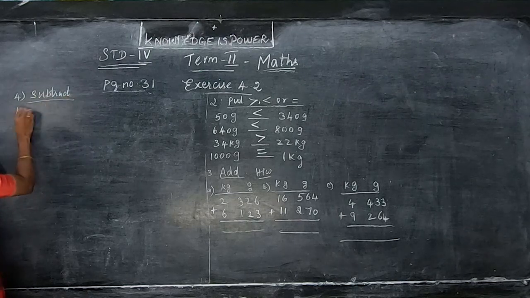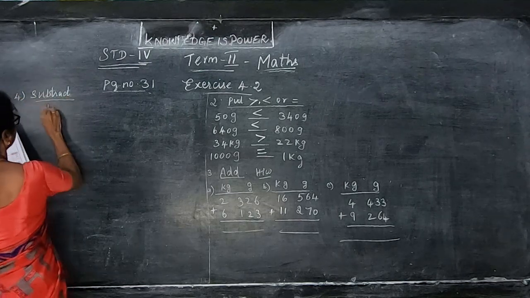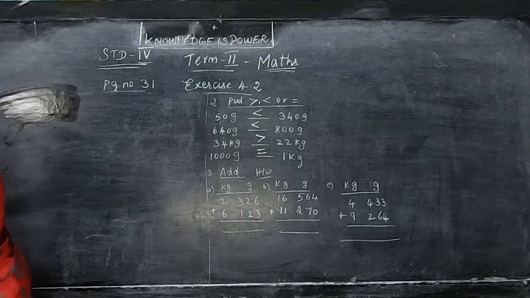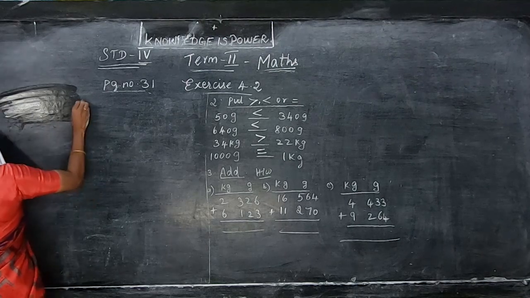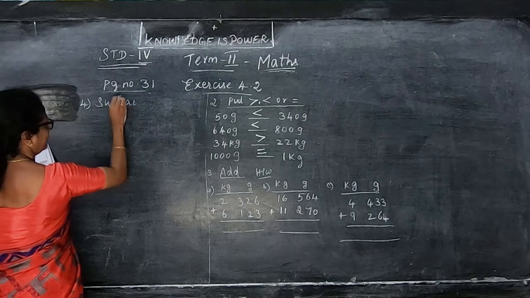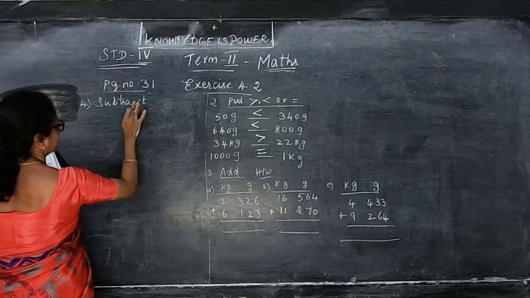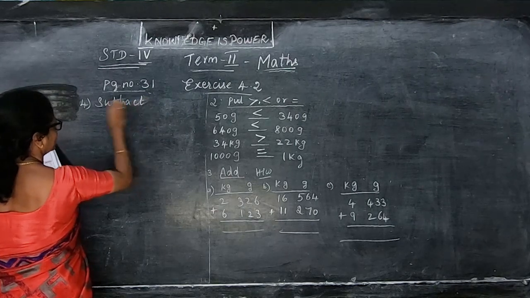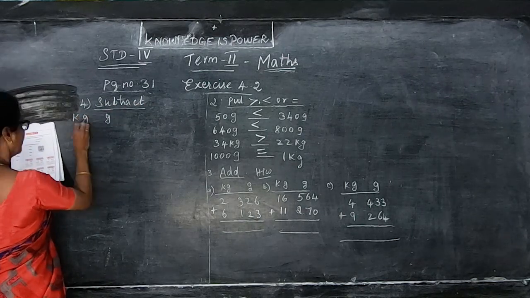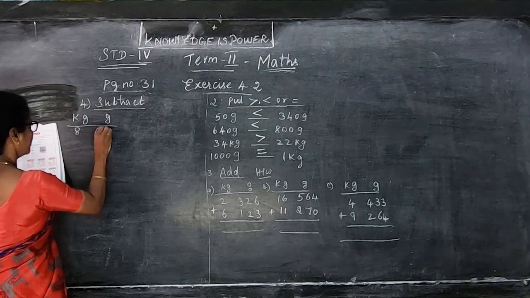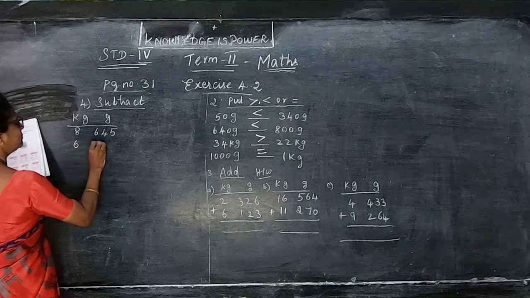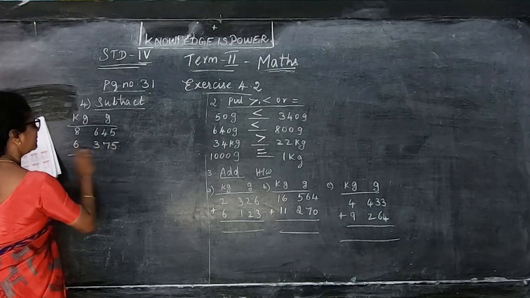Here kilogram, so subtraction is the same thing, how we have done only. Kilogram and gram. 8 kilogram 645 gram. 6 kilogram 375 gram.